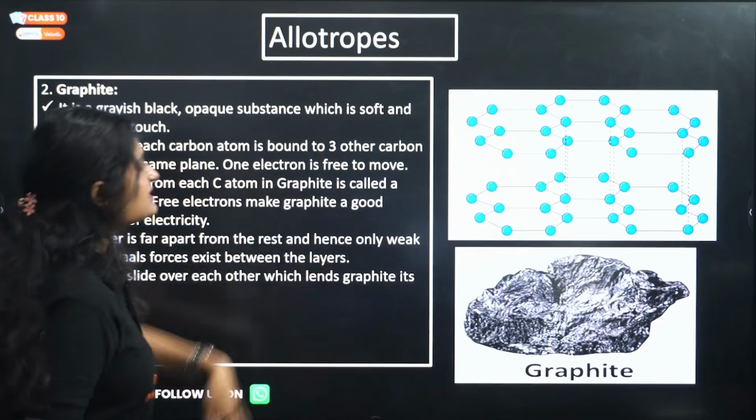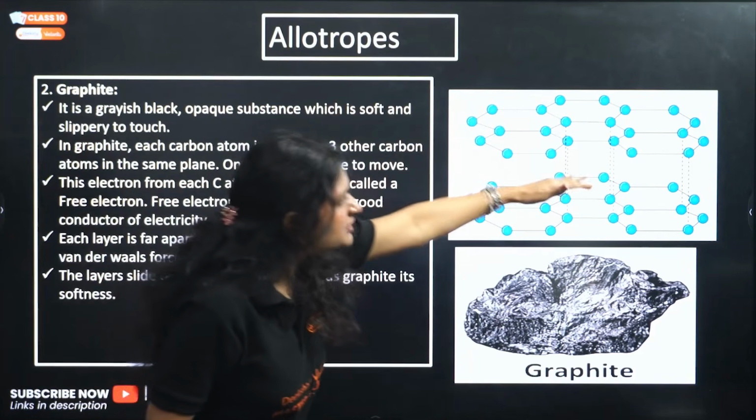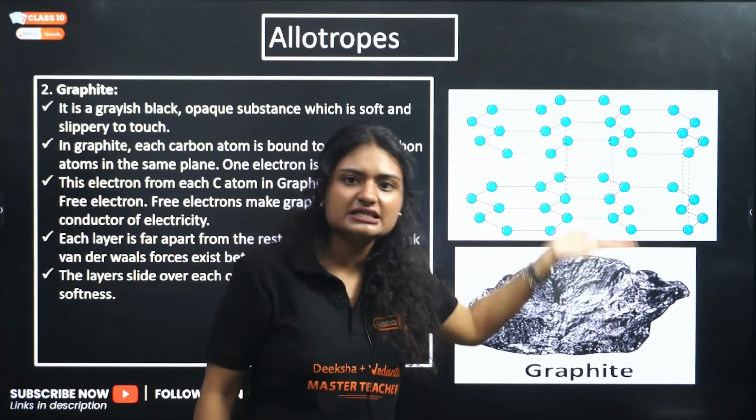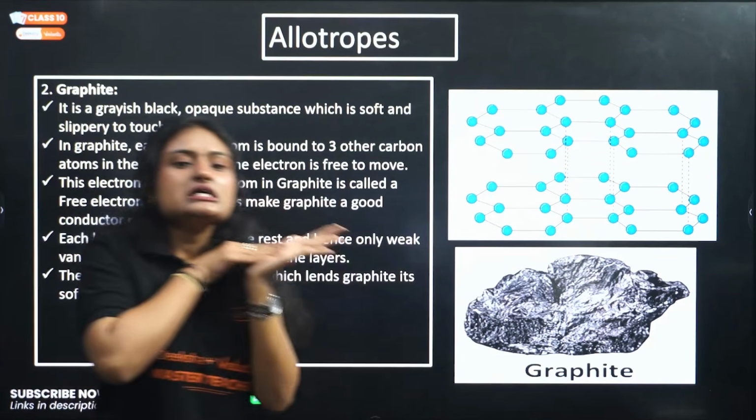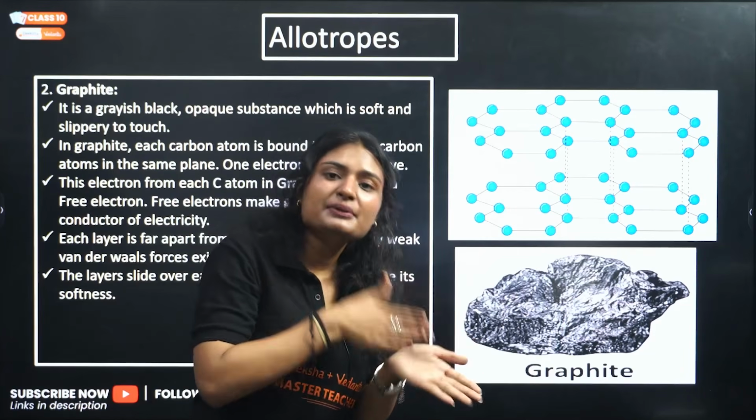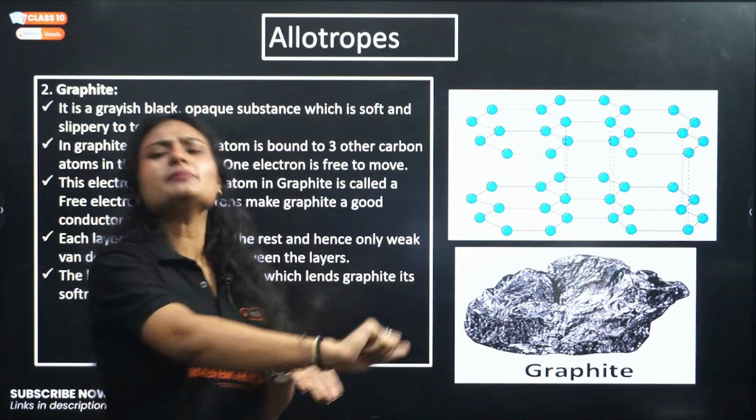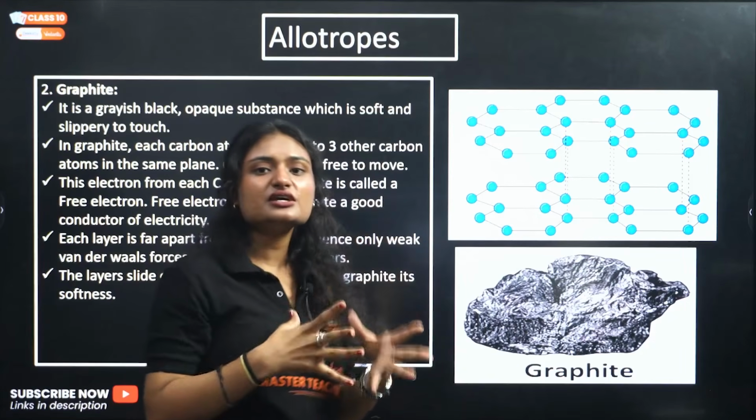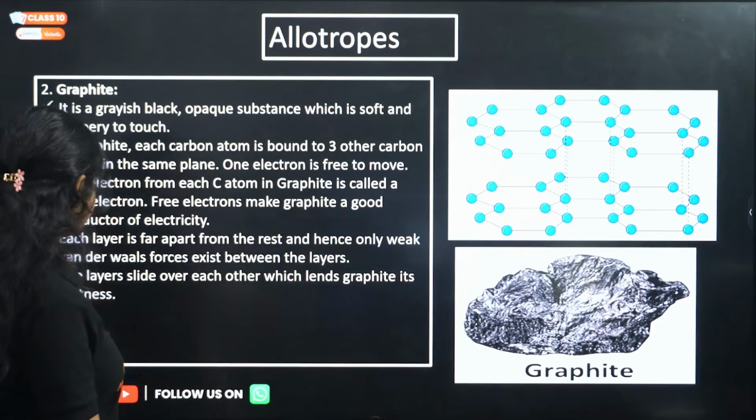Clear? Plus these layers are far apart from each other. There is very weak interaction, a very weak force of attraction between these layers, and that's why they are very soft and slippery to touch. Whenever you put a little bit of force on that, these layers will slide over each other, and that's why they are very soft and slippery to touch.